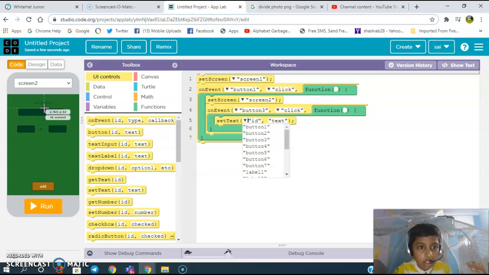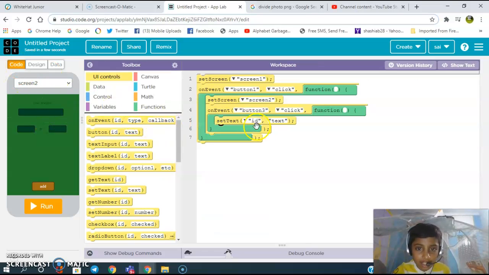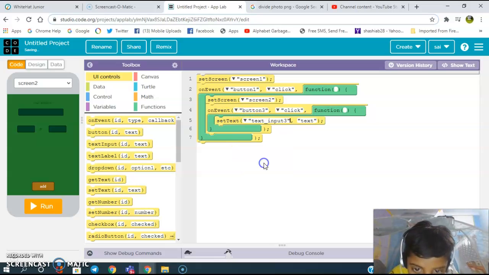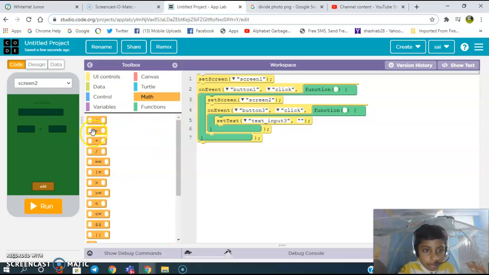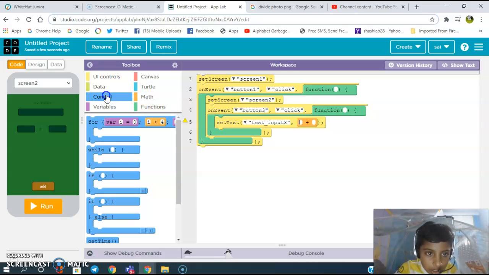Wait. Label 1. No. We need text input 3. You will get confused. See? Into text input. Yes, text input 3. Text. Wait. Yes. Then go to math and keep it over here like this. Get the number.